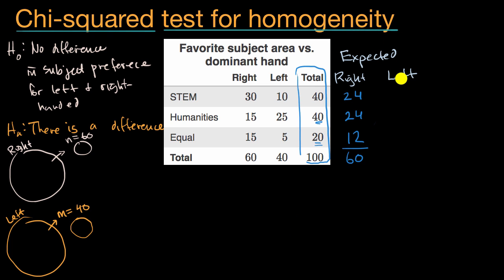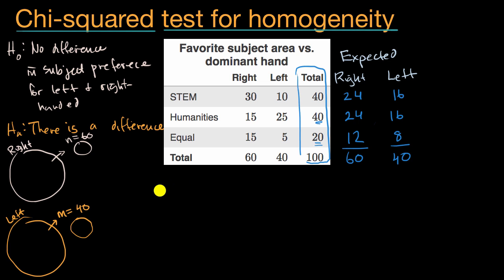And then for the left-handed folks, we would go through the same process. We would expect that 40% of them prefer STEM. 40% of 40 is 16. On the humanities, again, 40% of 40 is 16. And 20% of 40 is 8. And then all of these add up to 40. And now we're ready to calculate our chi-squared statistic.